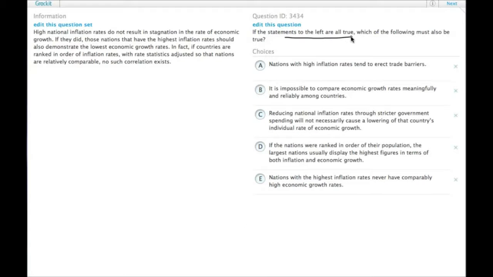If the statements to the left are all true, which of the following must also be true? And that's code for inference. So we need to be able to draw an inference based on this passage. Let's summarize what the argument is so we can compare the answer choices to that.